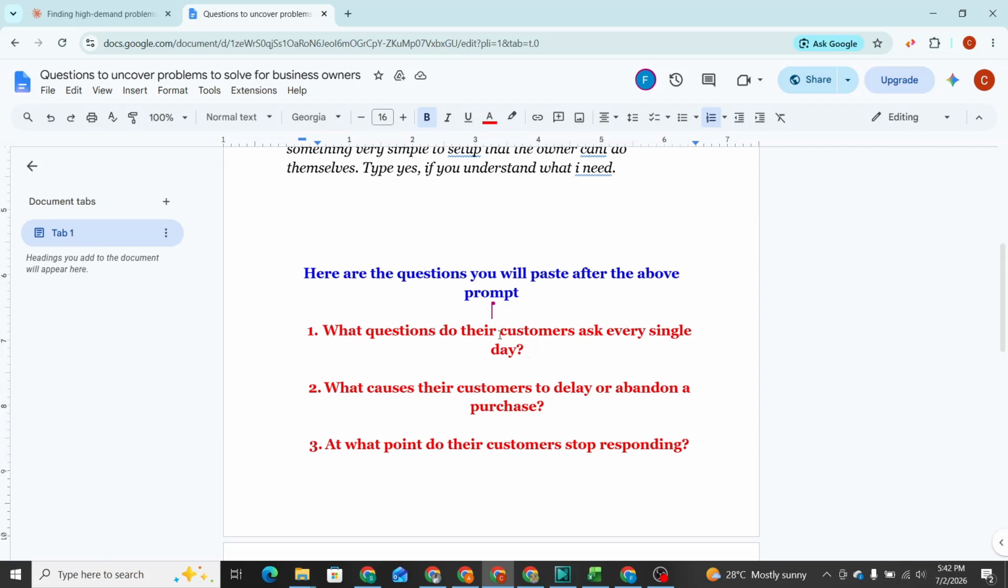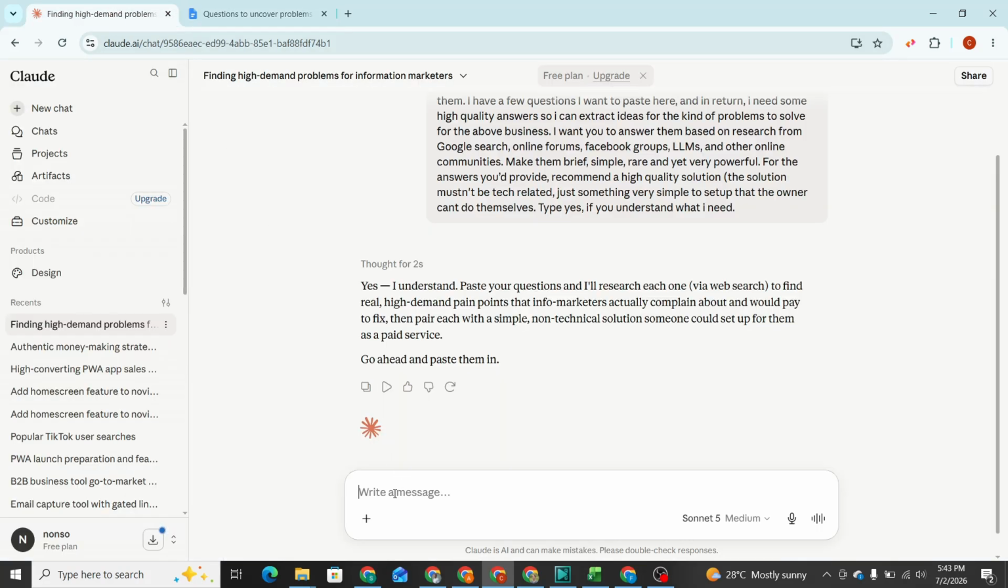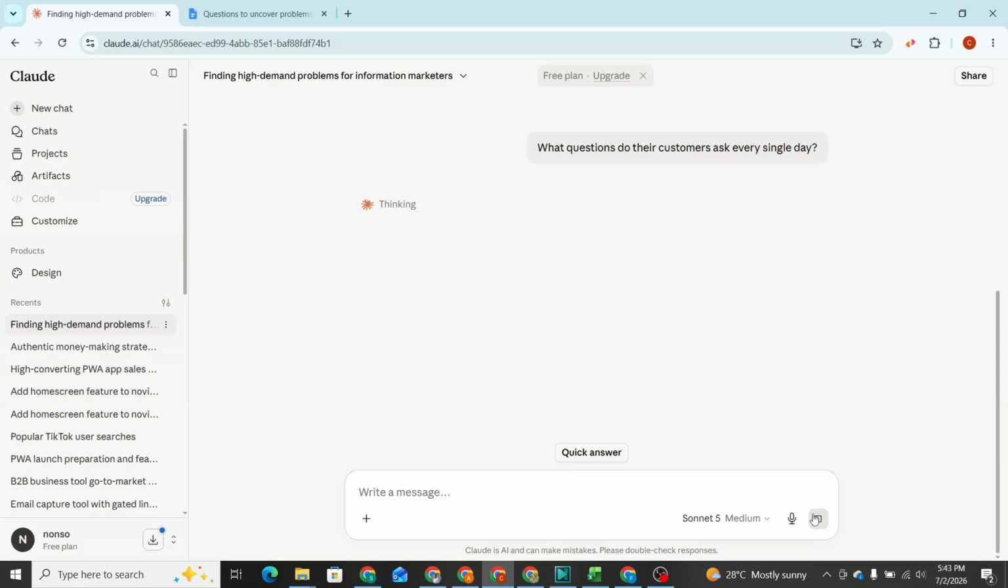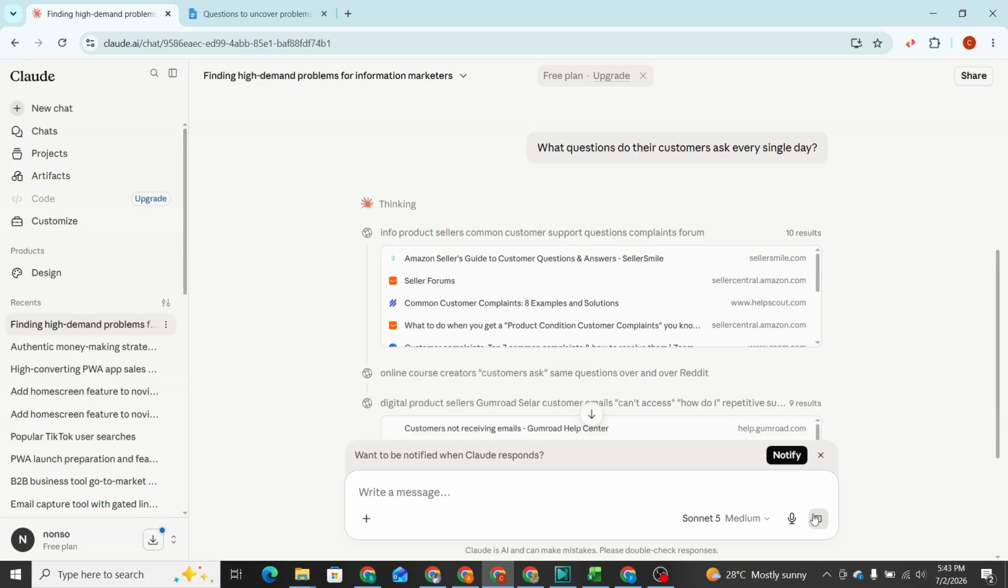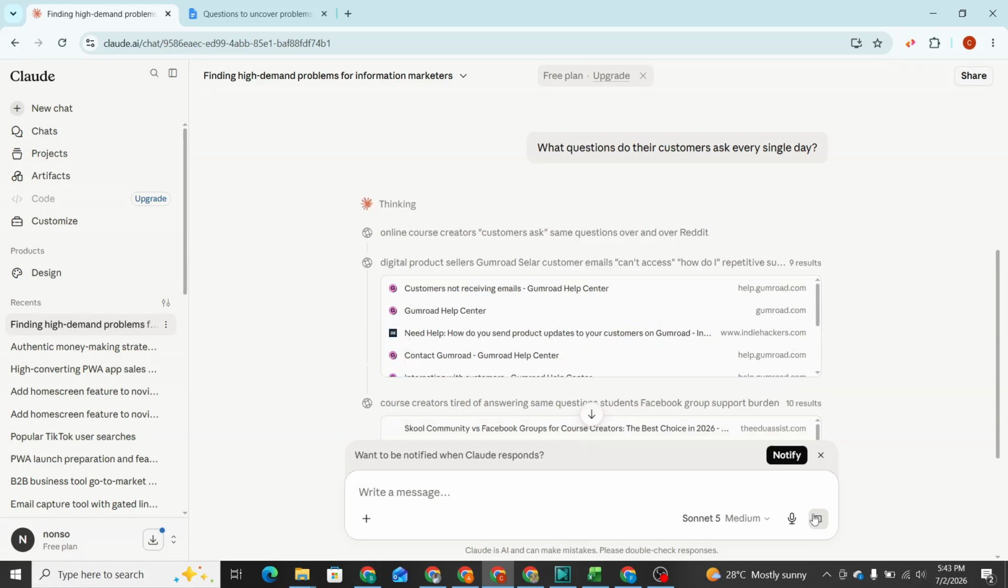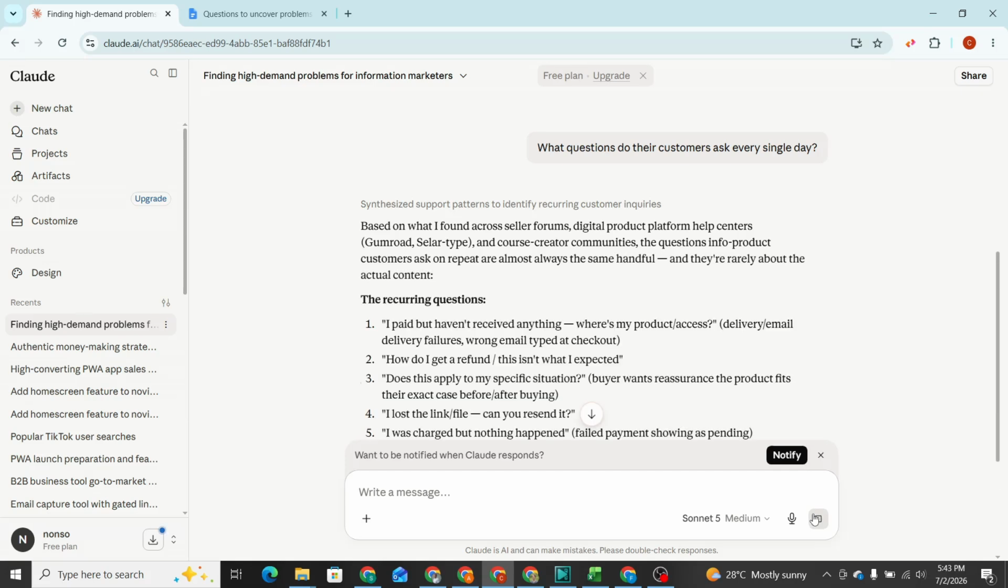What questions do their customers ask every single day? I'll copy this question, go back to Claude, and paste it. And we're going to wait for it to generate those questions, because those questions are what will uncover the problem that the information marketers are facing. They are facing this problem, but they might not know that that is a problem. Getting repeated questions every day, every time, is a problem. That's where you come in, right?